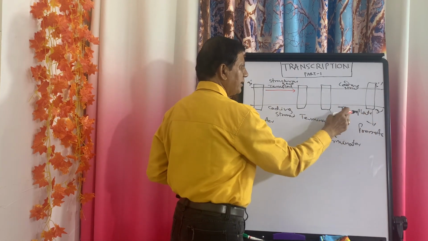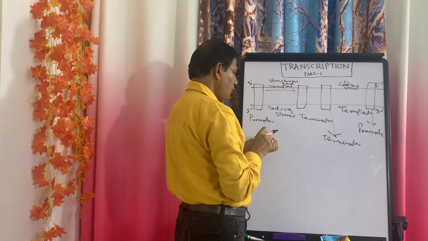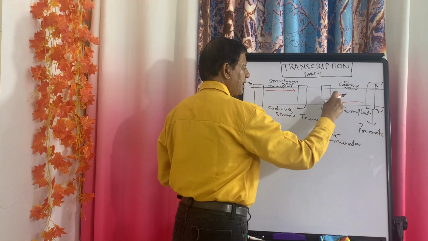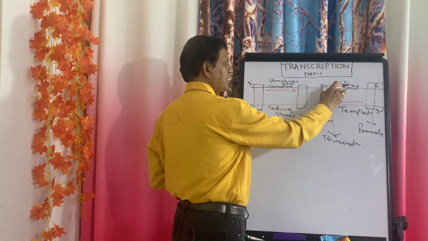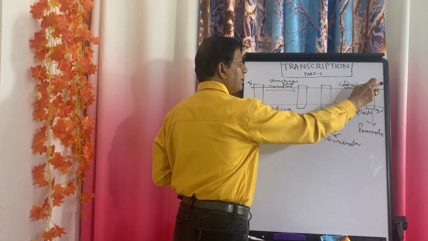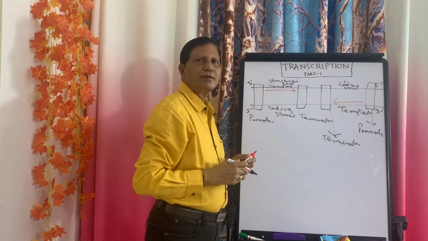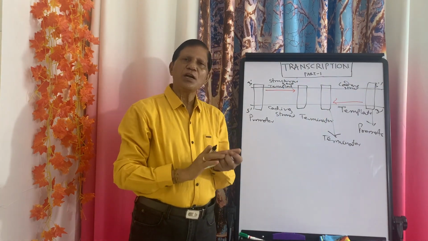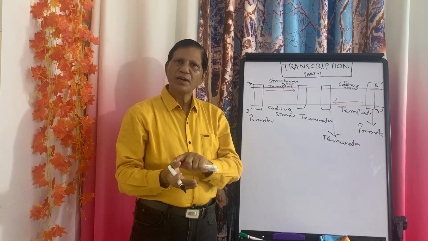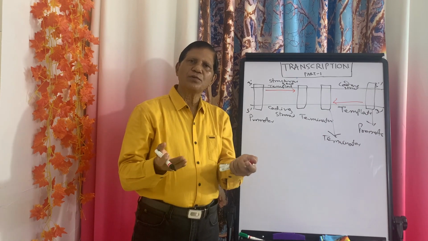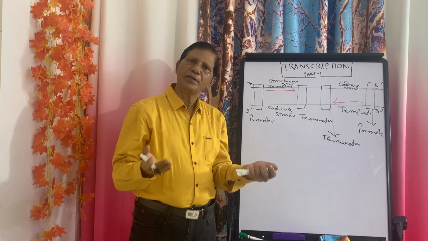But for that gene, this is the template. That means this will be transcribed. This is 3', so it will be transcribed in this way. And that is the coding strand. And again you see the promoter lies in the 5' upstream of that coding strand. That means the position of a promoter and terminator can be switched, and accordingly which one is coding strand and which is the template can be determined.